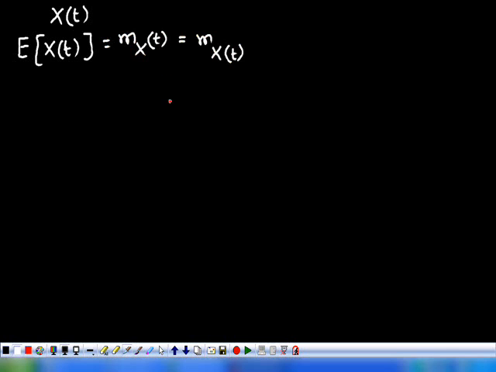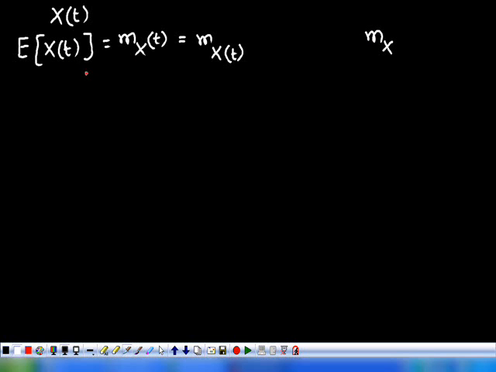So here it is depending on time. For example, if t is equivalent to t1, you will get m_X(t1). If t is equivalent to t2, you will get m_X(t2). So m_X(t1) may be different from m_X(t2). In the case of a random variable, we simply represent it as m_X, so it is a constant forever. But here, the mean value of the random process is depending on the time.